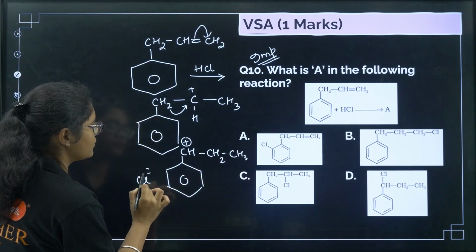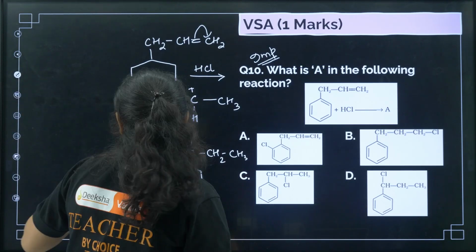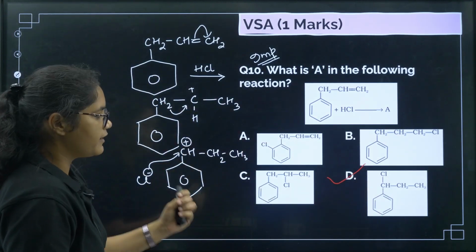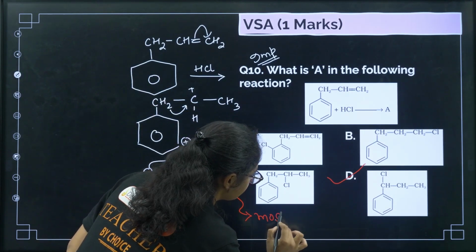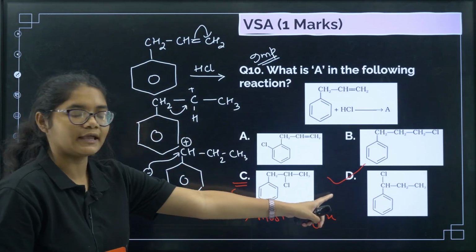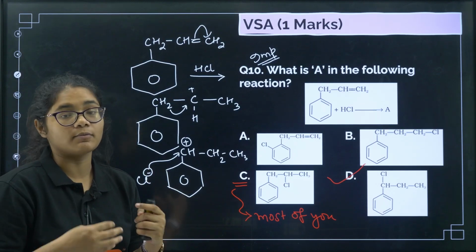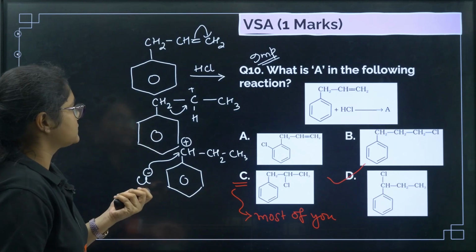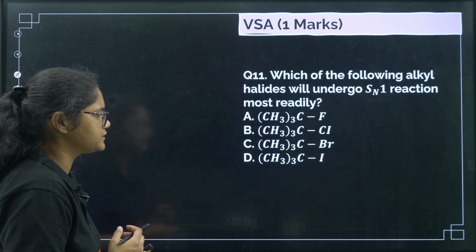Now what will happen, the chlorine minus can attack on this one. So the product here will be option number D. Option number D will be the correct answer, where many of you might mark option C as the answer. Most of you will put this one as the answer, but you need to be very careful. Whenever there is a possibility of rearrangement to get a better, more stable carbocation, the rearrangement will take place.